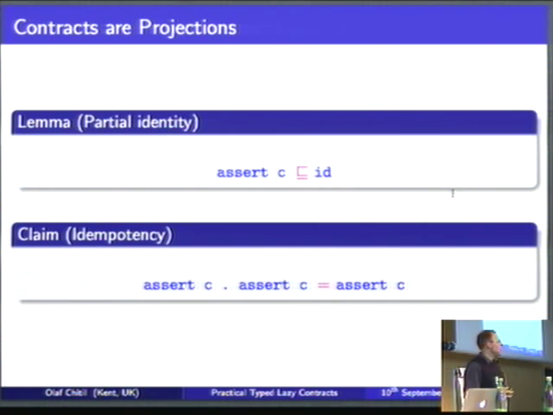And a second one, which I have to admit I still failed to really prove, although I'm very sure of it, and it's definitely not quite easy to prove, is that assertions are actually idempotent. So if you apply the same assertion twice, it doesn't make any kind of difference. But proving it definitely is a bit more complicated.